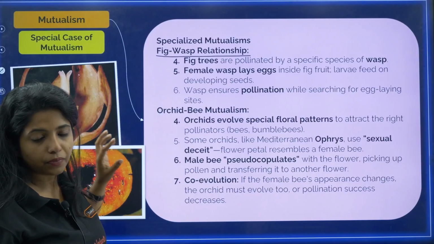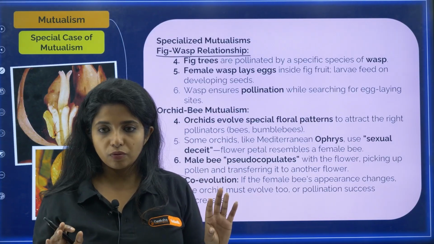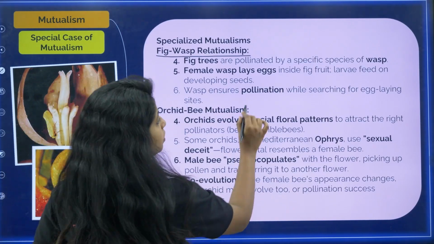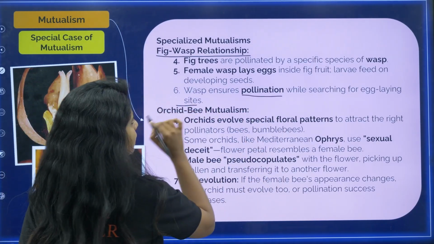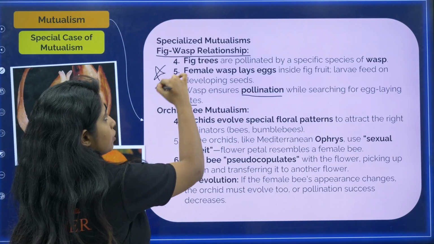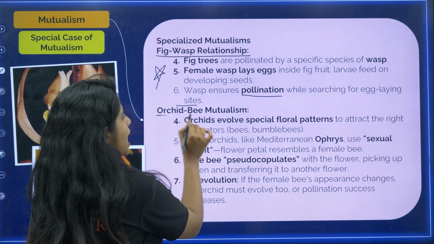So over here, the wasp is getting a safe space to lay its eggs, and also nourishment is provided. And what does the wasp help the plant with? It helps with pollination while searching for egg laying sites. So this is a very specialized relationship, and it is a very important thing that you should know. Fig wasp relationship.